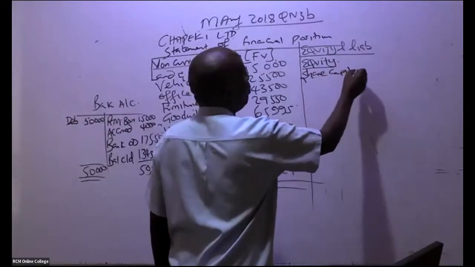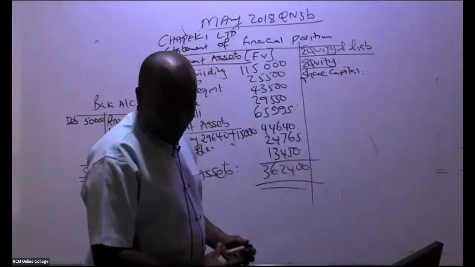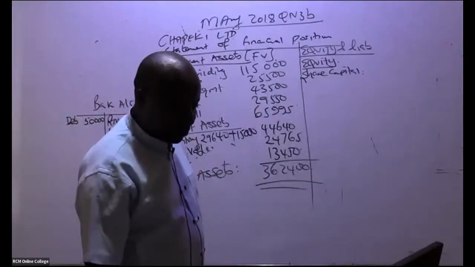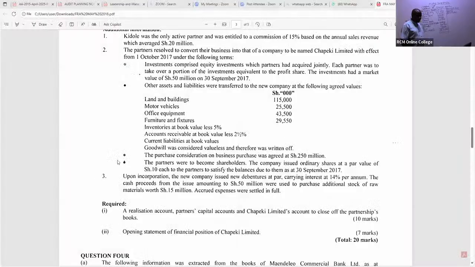So equity, go to note number 3. They told us something about this share capital, that we never paid the partners. The purchase consideration was not cash. We are told here, note number 2 actually. The partners resolved to convert their business into that of a company to be named BLL Limited with effect from 1st October 2017. Investments comprised equity investments which partners had acquired, that can't help us. Look at this point here.